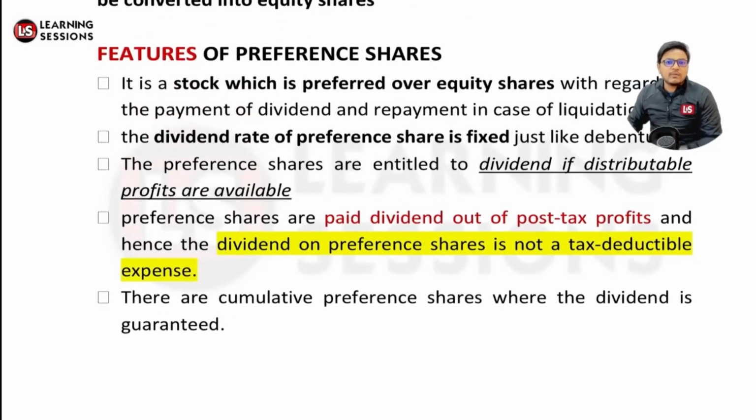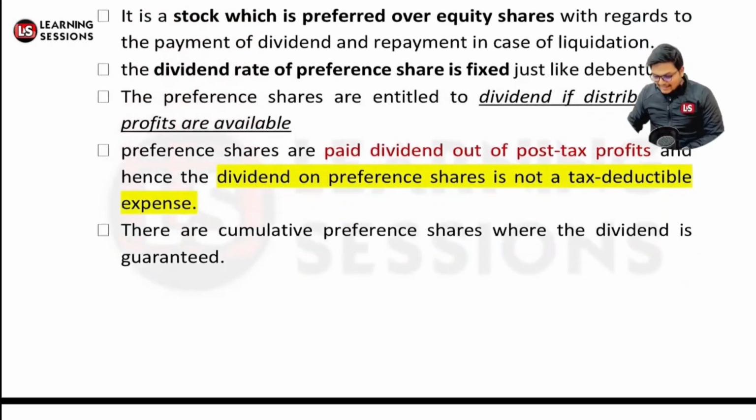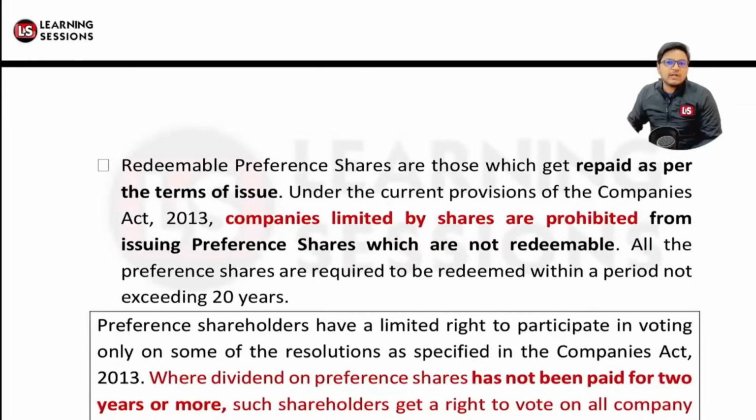Further, in cumulative preference shares the dividend is guaranteed, as I told you. In case of redeemable preference shares, those are as per the terms of the issue. As per the Companies Act 2013, companies which are limited by shares are prohibited from issuing preference shares which are not redeemable. They can only issue preference shares which are redeemable and none other than that.